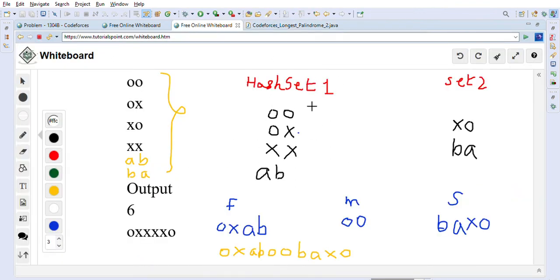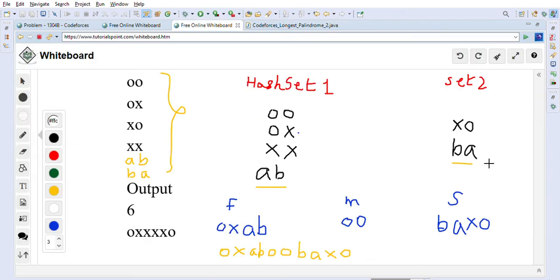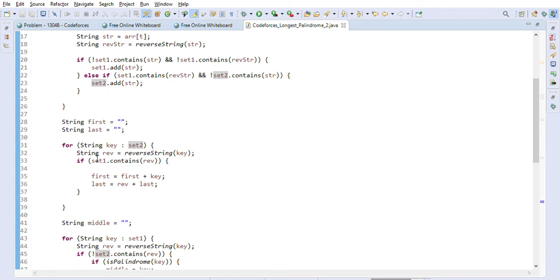So we are putting strings in set 1, and if the reverse is present, for example when BA comes, the reverse string AB is already present, so we put it in set 2. After we are done with the preparation and set 1 and set 2 are populated, we will create the first, last and middle parts. Here I called this second, but we can just call it last: first, last and middle.